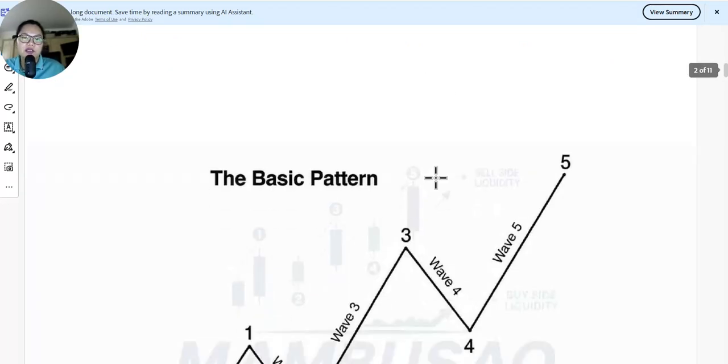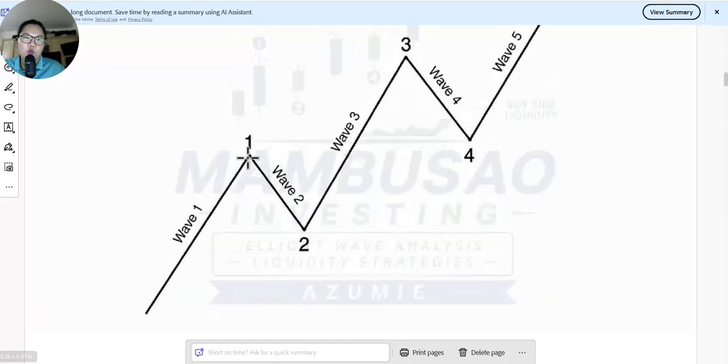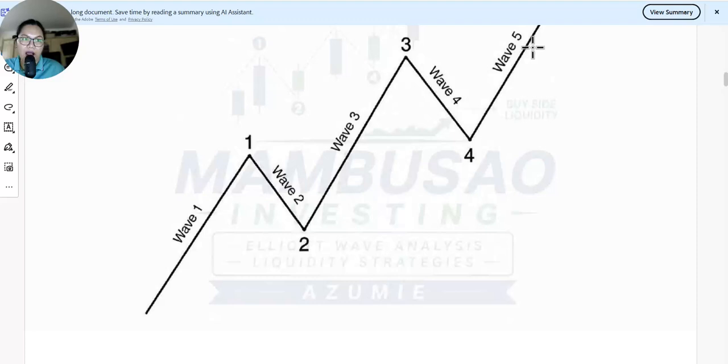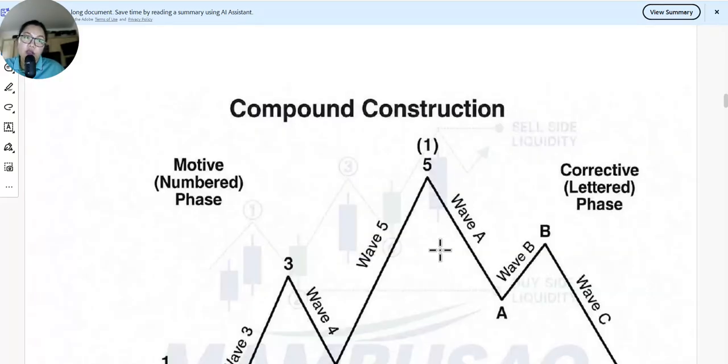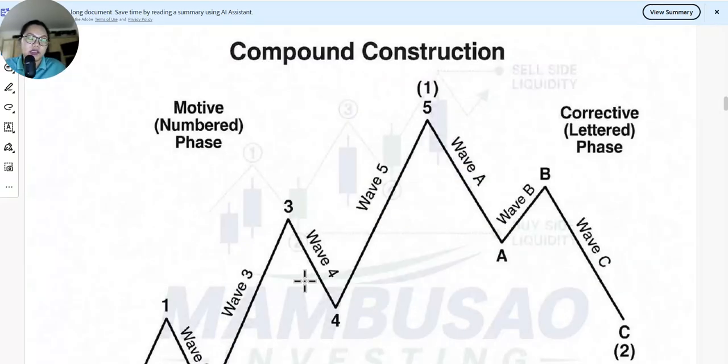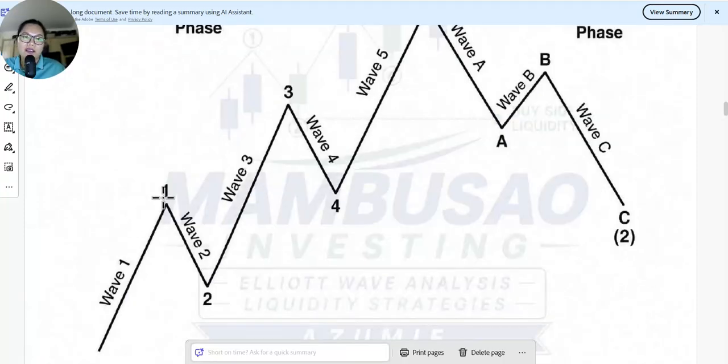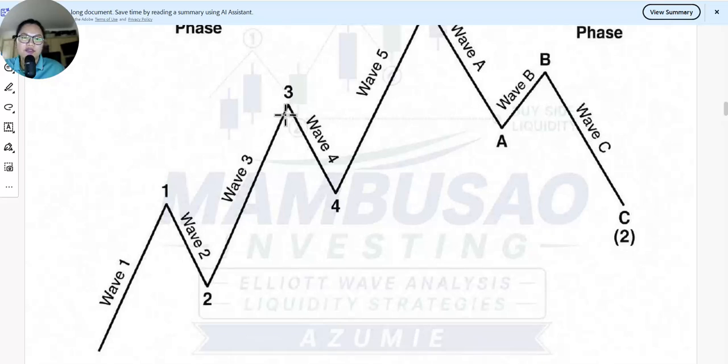This is the basic pattern of Elliott wave: wave 1, wave 2, wave 3, wave 4, wave 5. Pattern construction, where this one will combine the motive numbered phase and the corrective lettered phase. Wave 1, wave 2, wave 3, and wave 3 is the longest one.